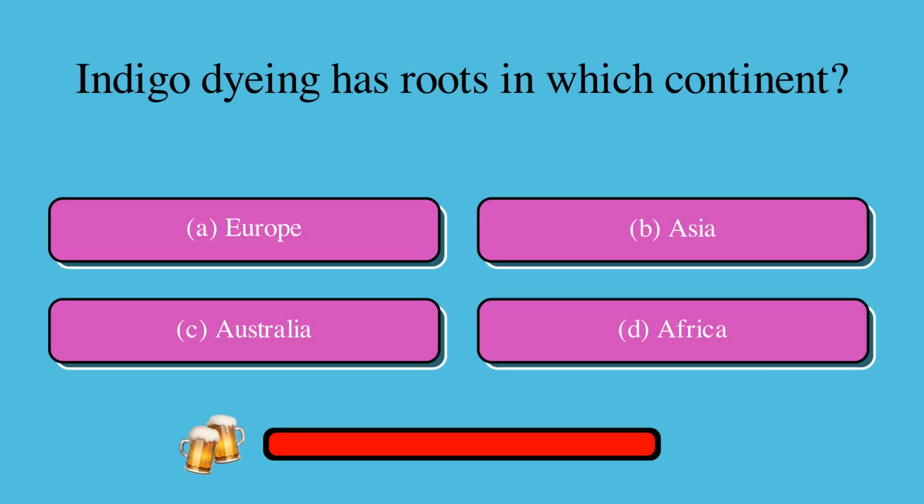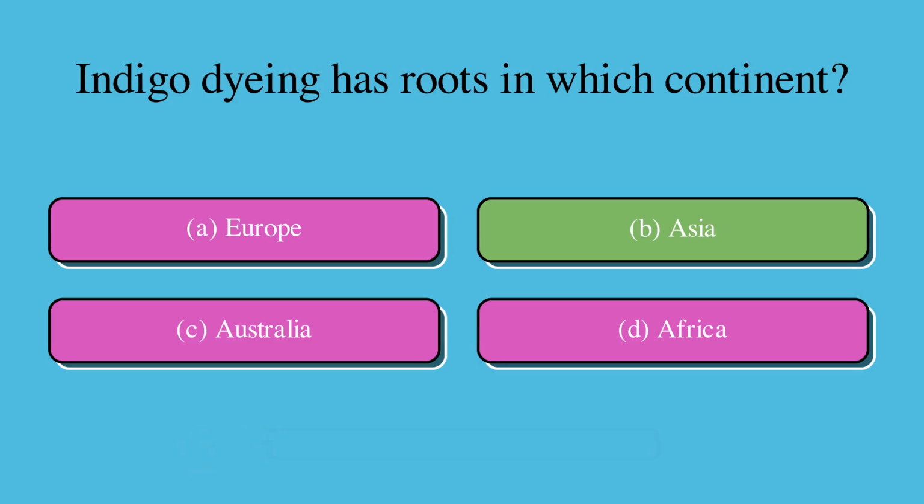Indigo dyeing has roots in which continent? Is it A, Europe, B, Asia, C, Australia, or D, Africa? The correct answer is B, Asia.